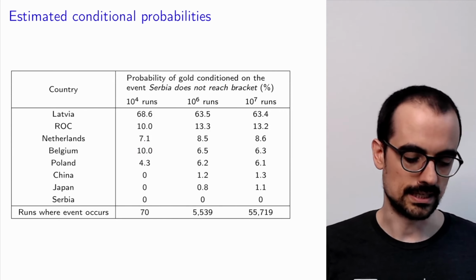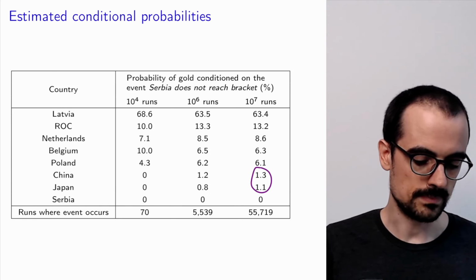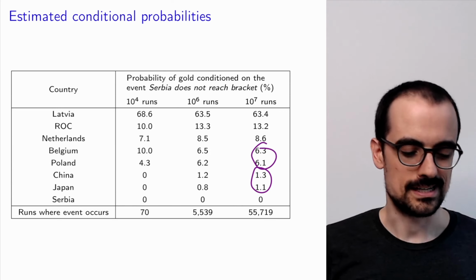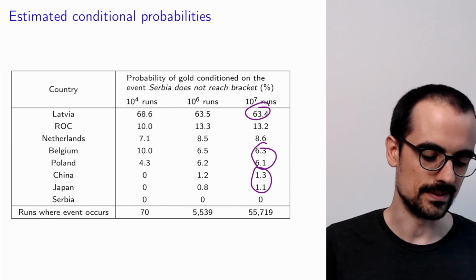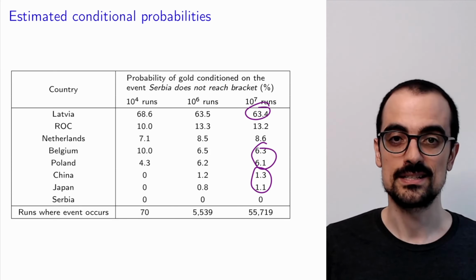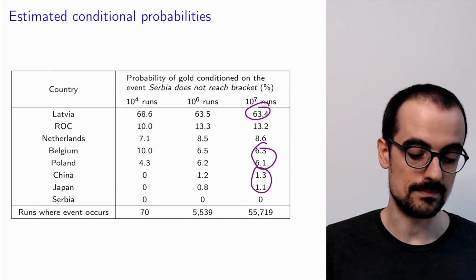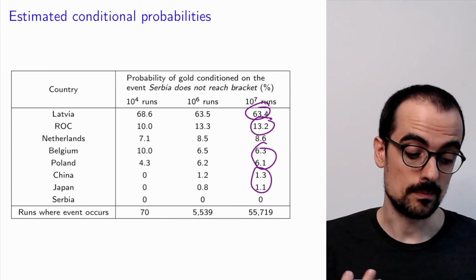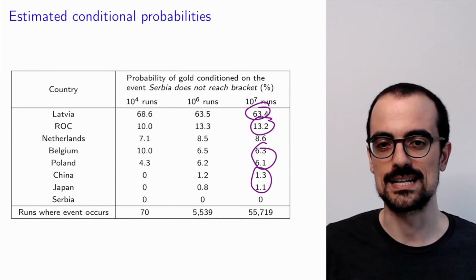Okay, so it turns out that Japan and China have roughly 1%, Belgium and Poland 6% and 8%, and then Latvia understandably has 63%. Okay, so the main beneficiaries from Serbia not reaching the bracket would be Latvia, but also the Russian Olympic Committee. Again, the nice thing about probabilities is that they allow us to incorporate this information in a systematic way.